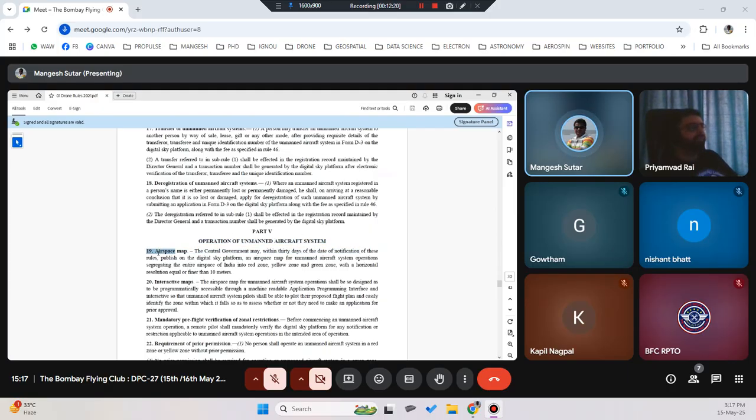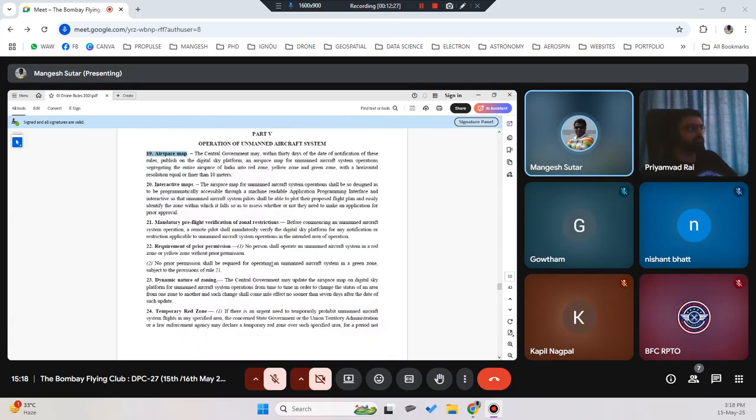So rule number 19 is nothing but the airspace map. Rule number 20 is about the interactive map of maps, which can be modified or changed. There will also be some APIs available where you can create your own map and get data and vice versa. So the government is going to allow application programming interfaces, that is APIs, which you can interact with and create your own maps also. Similarly, like how we have Google Earth, you can communicate with Google Earth also, and you can take the maps from Google Earth onto your websites or your platform also.